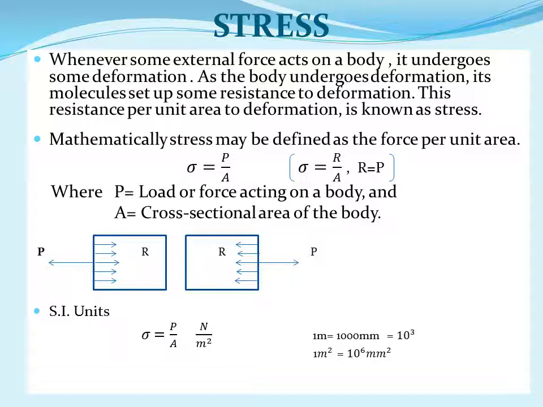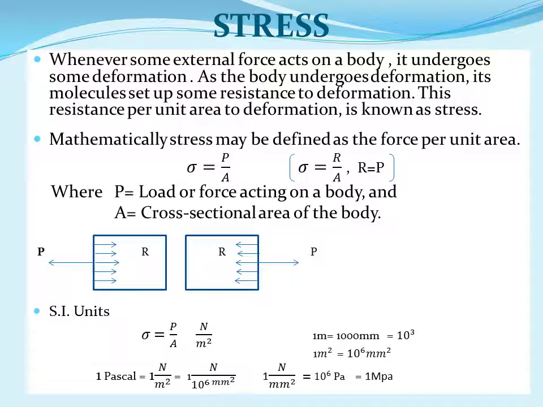Now 1 meter square, meter square means meter into meter. Therefore 10 raised to power 3 into 10 raised to power 3, that is 10 raised to power 6 mm square. This is the conversion factor.